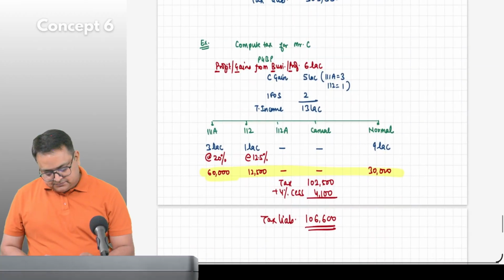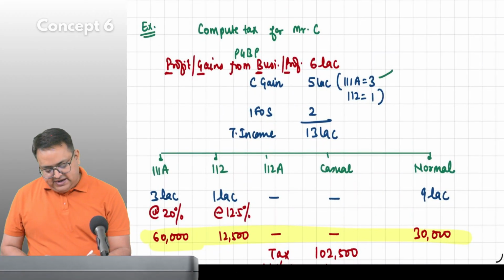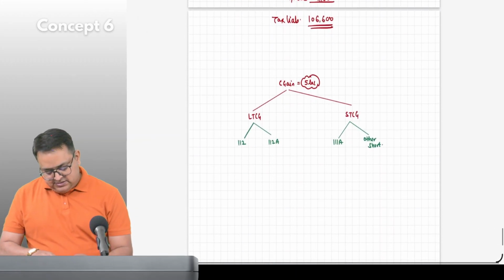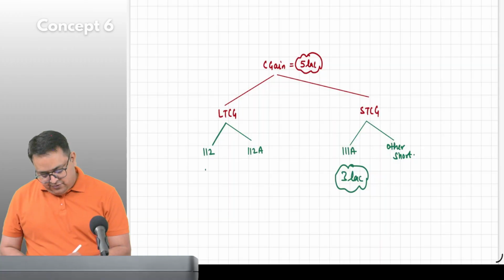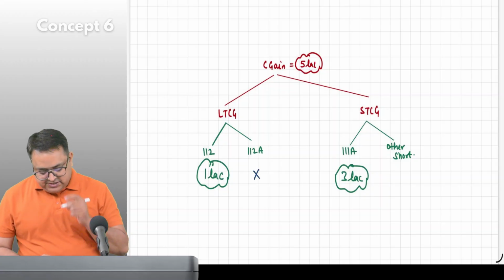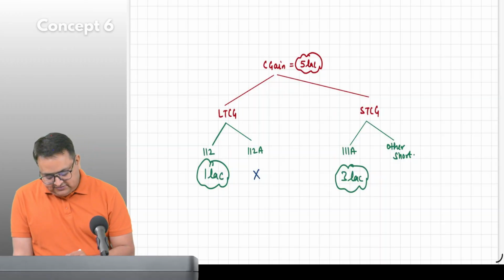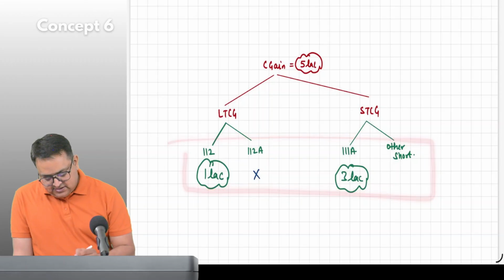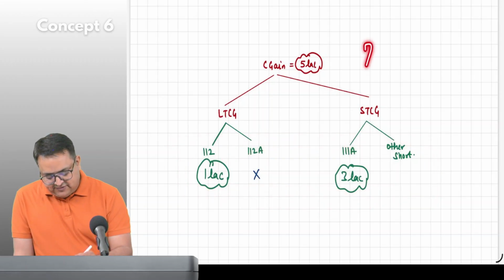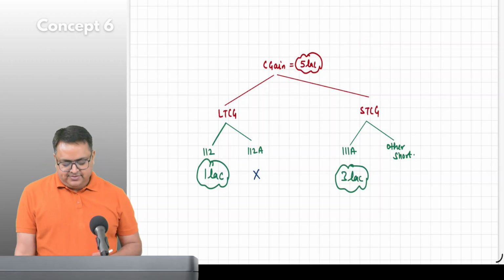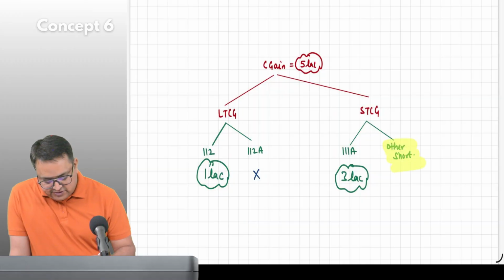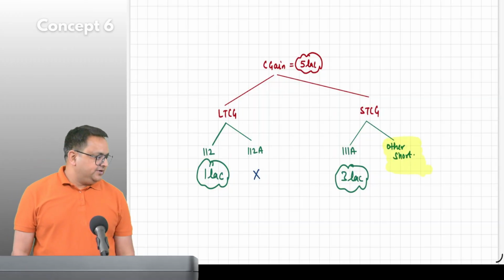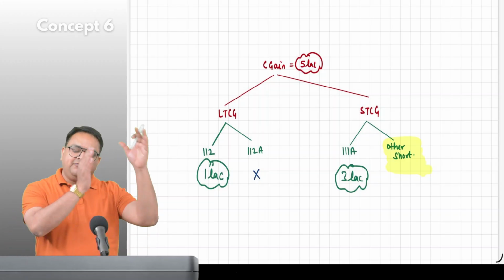Now tell me, 111A 3 lakh, 112 1 lakh. 112A I have not mentioned. Please tell me, this is 1, this is 3, this is 4, this is 5. Where this 1 lakh is gone? Shankara? It is actually gone in other short term. Got it? And other short term will form part of which income?